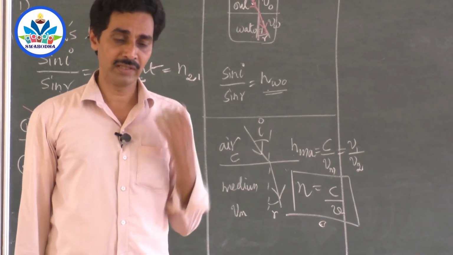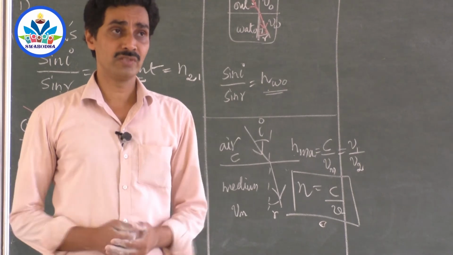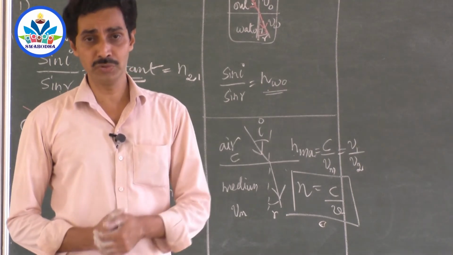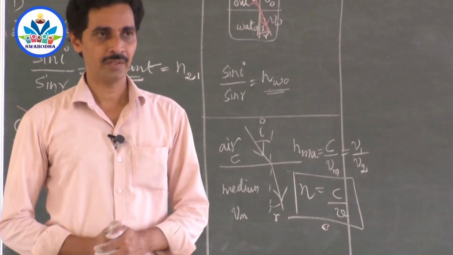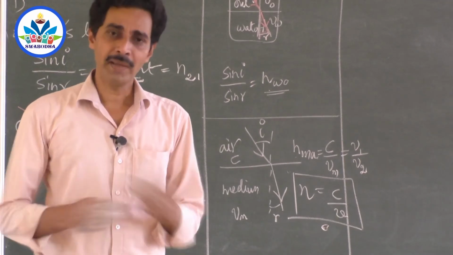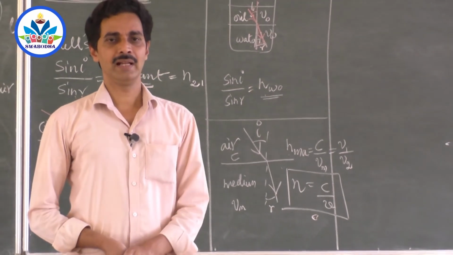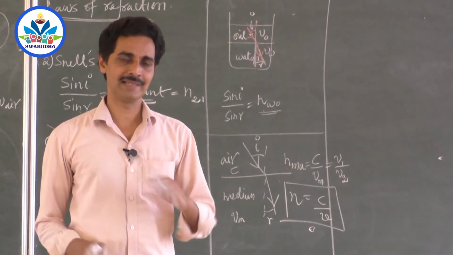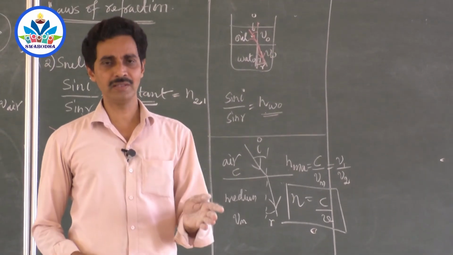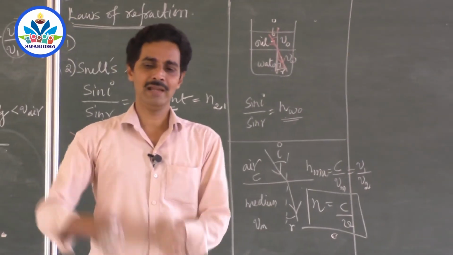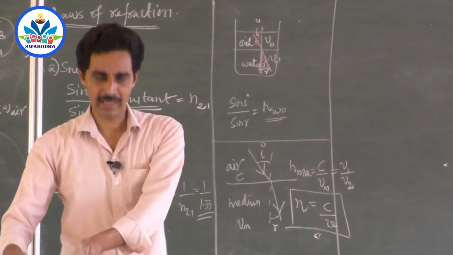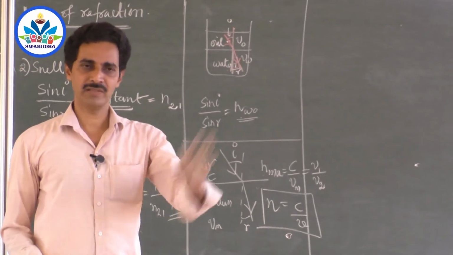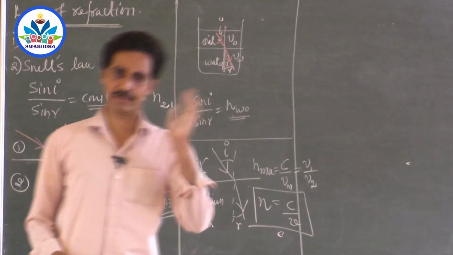For example, if I give you, you may have a confusion. The refractive index of a medium is 2.2. If I ask what pair of media, then I will say diamond. What is the first medium? Need not say, it is air. So if any refractive index is mentioned, then it is for the second medium, a particular medium. But the first medium need not be mentioned, it should be air.